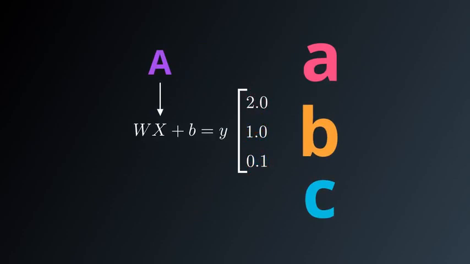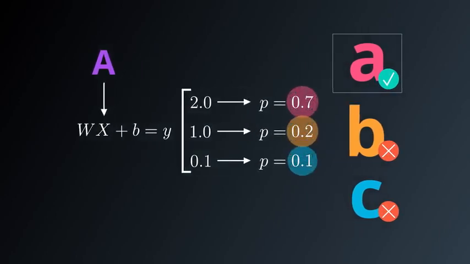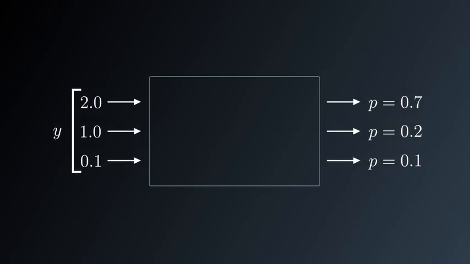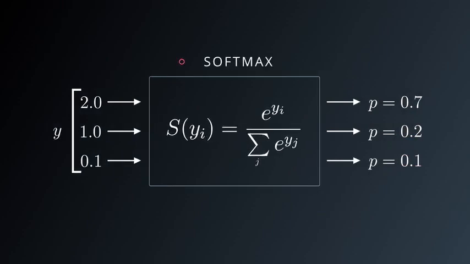Well, let's recap our task. Each image that we have as an input can have one and only one possible label. So we're going to turn those scores into probabilities. We're going to want the probability of the correct class to be very close to 1, and the probability for every other class to be close to 0. The way to turn scores into probabilities is to use a softmax function, which I'll denote here by S.